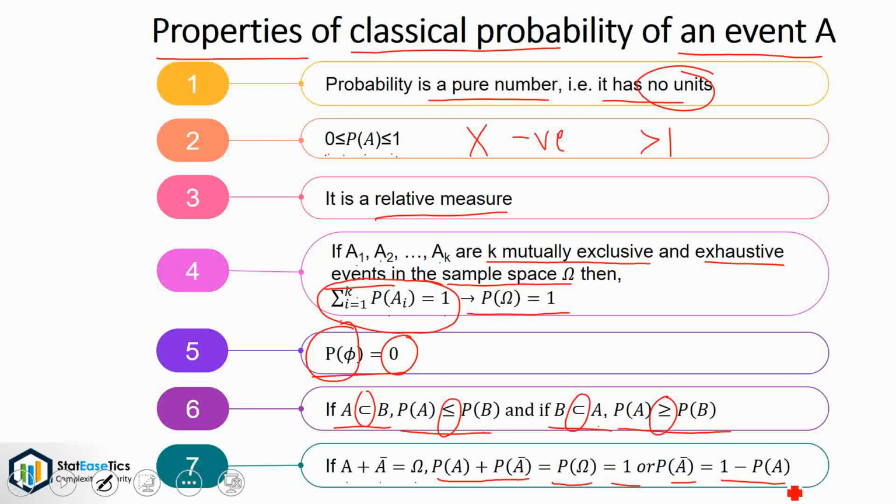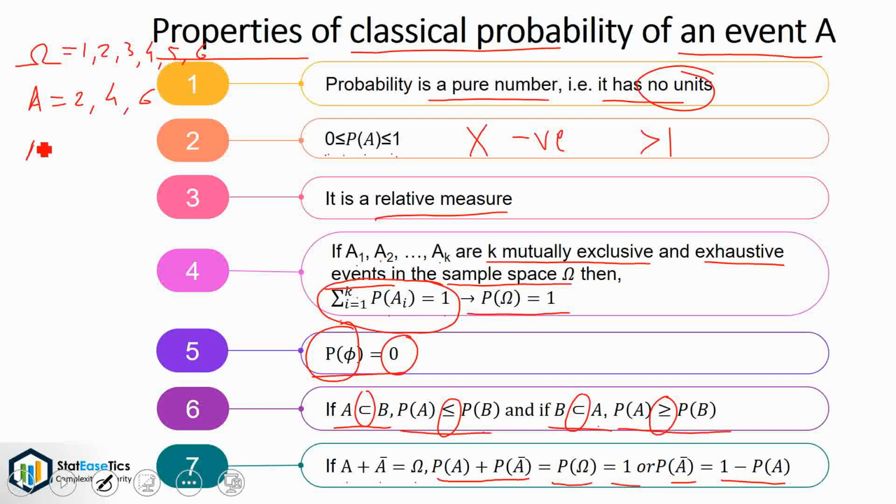Let's see it with the help of example of rolling a die. Here omega will be 1, 2, 3, 4, 5 and 6. And let event A be getting an even number, that is 2, 4 or 6.